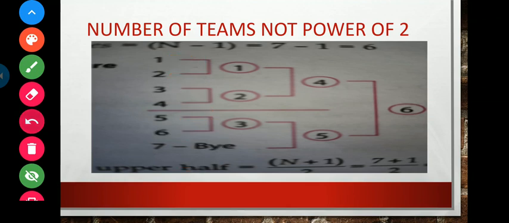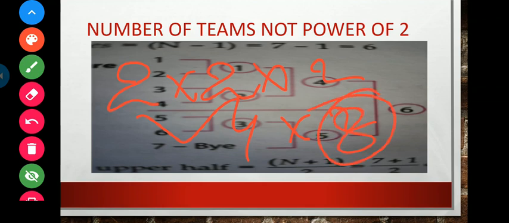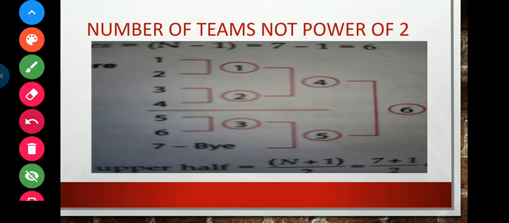So to make this 7 a power of 2, we have to find out the next power of 2. After 7, the next power of 2 would be 2 into 2 into 2. 2 2s are 4 and 4 2s are 8. So the next power of 2 is 8 and our number of teams is 7.